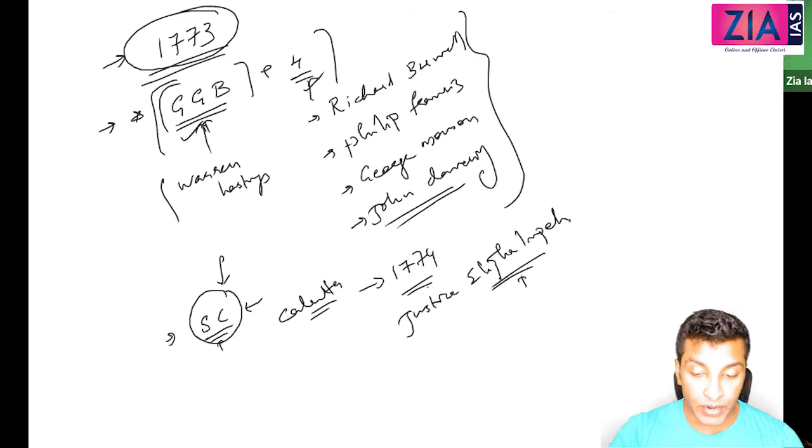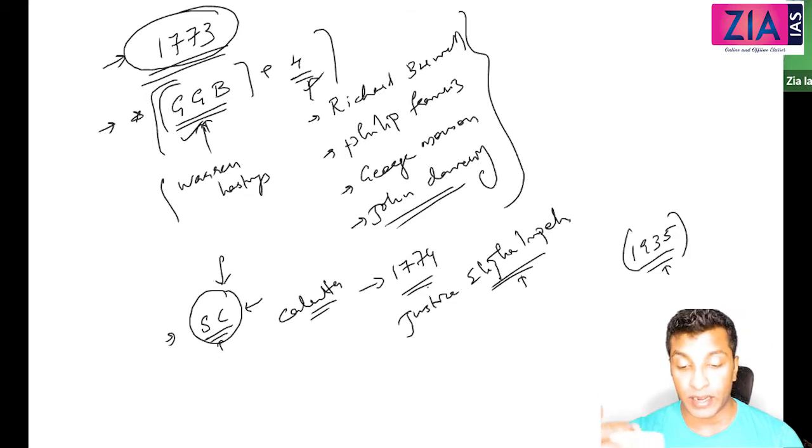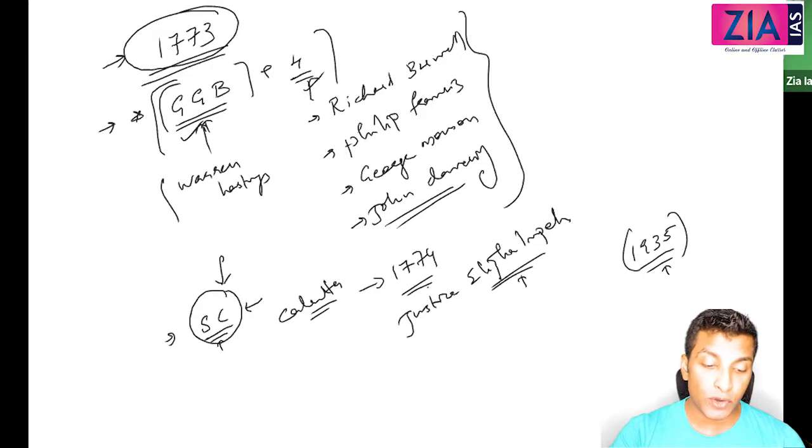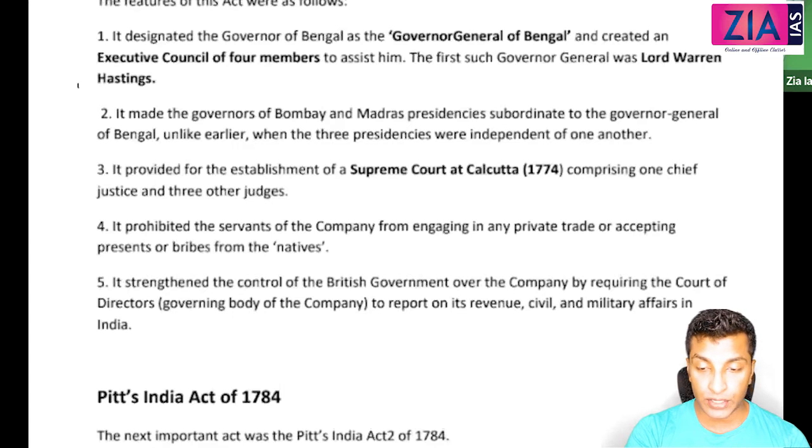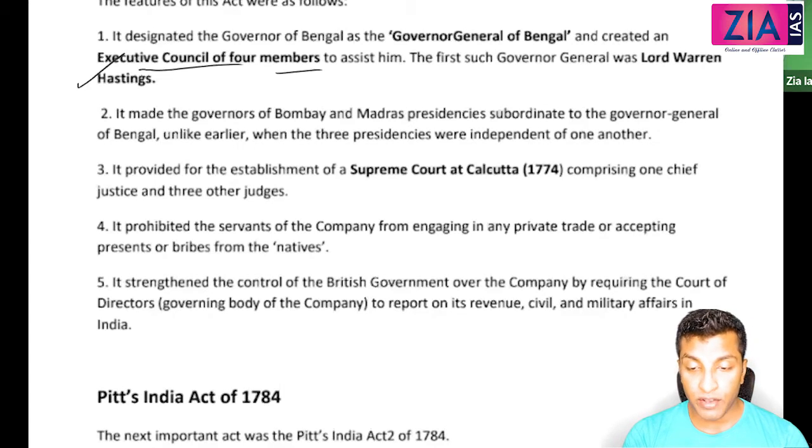Now remember, this Supreme Court is not the modern day Supreme Court. That you will see later when we discuss the 1935 Government of India Act, which has a provision for the Federal Court. This Supreme Court is for the trial of Europeans. I'm not getting into these details; we will just look into the facts. These are part of history. So these are the 2 important points that I consider from this. We have discussed the Executive Council of 4 members, and Warren Hastings was the first Governor General.